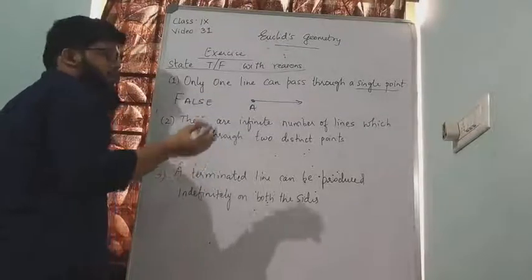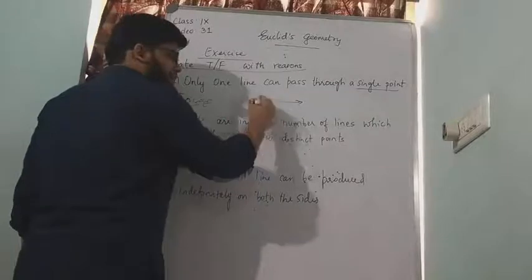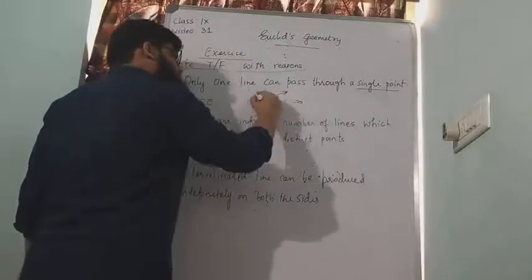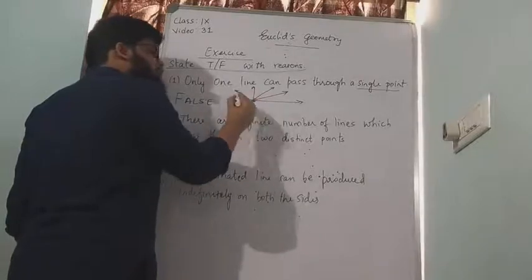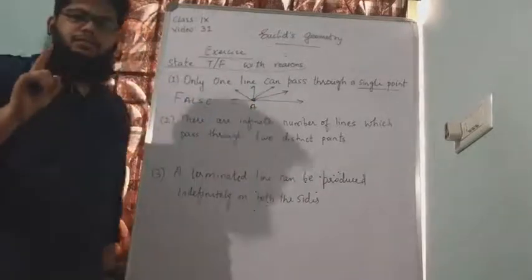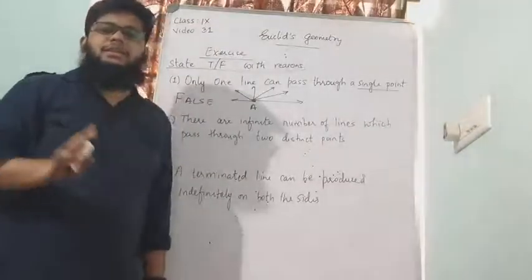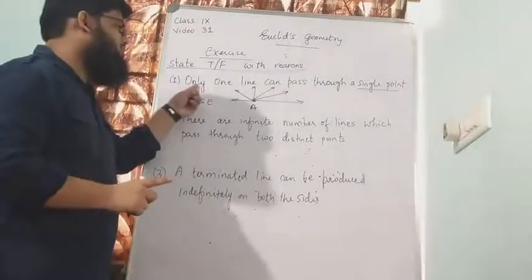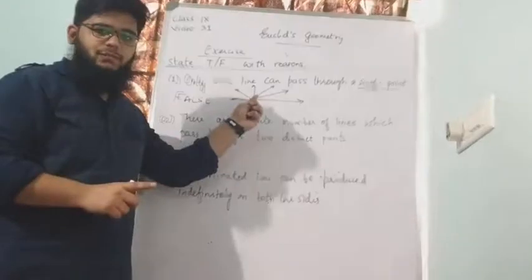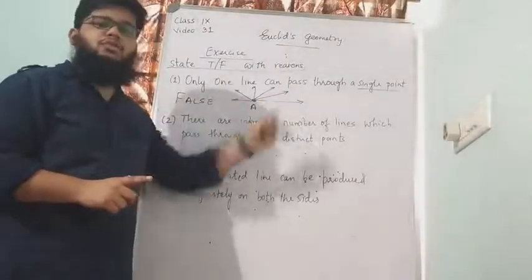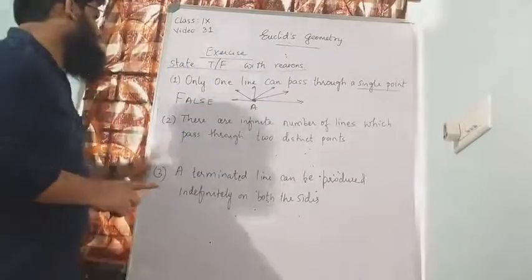So the answer will be false. Why? Not only one line like this, I can draw one more line like this, one more line, one more line. I can draw any number of lines from one point. From one point, any number of lines can be drawn. But according to the statement, they are telling only one line can pass through a single point. So it is false because many lines can be drawn through a single point. That is the first one.